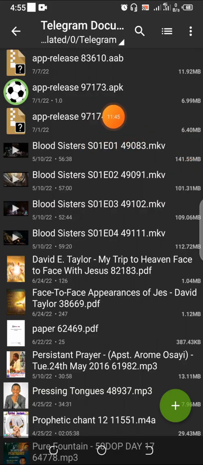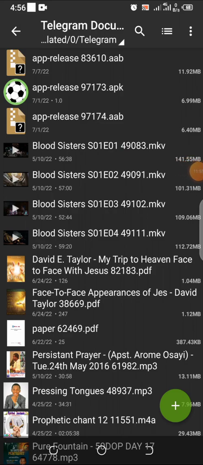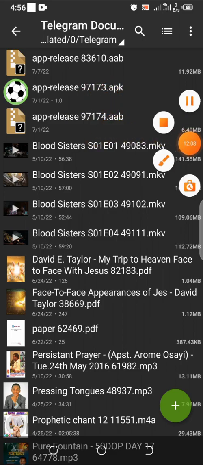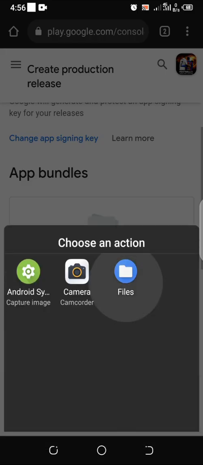So we are going to upload it right now. So this is the file here. I'm going to rename the file. This is the APK and this is the AAB file. So I'm going to rename the AAB file now. And if I'm not going to be renaming it, I just have to make sure I know the number, which is 97174. It's almost the same number as the main APK, 97174. So let me go and upload it right now.